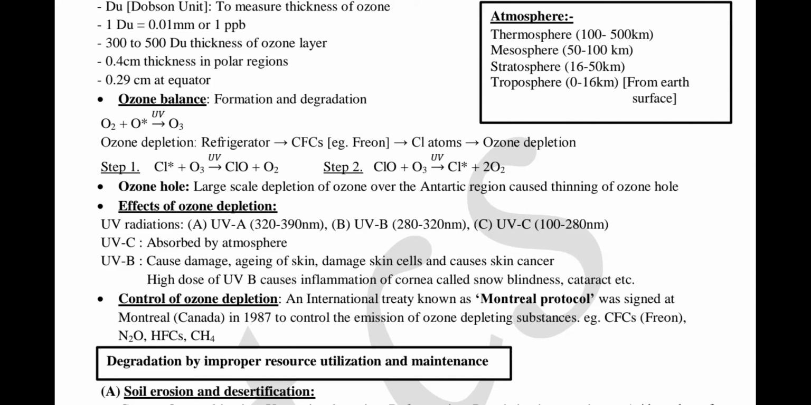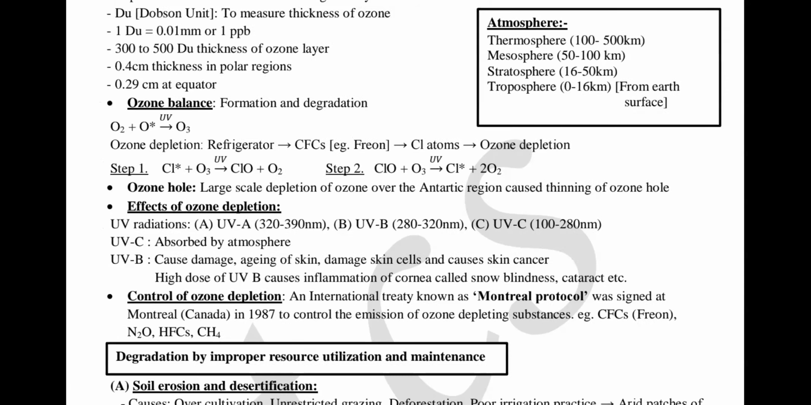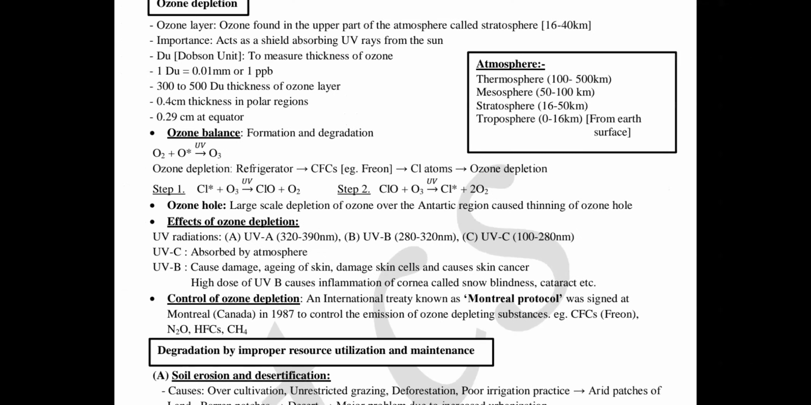So for that, meetings were held in the past, started in 1987, which we call the first international meet, the Montreal Protocol, signed at Montreal, Canada. For which purpose? To control the emission of ozone depleting substances, for example CFC, nitrogen oxides, HFC, and methane. So this much you have to prepare for ozone depletion, right?